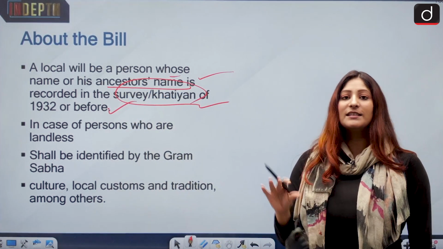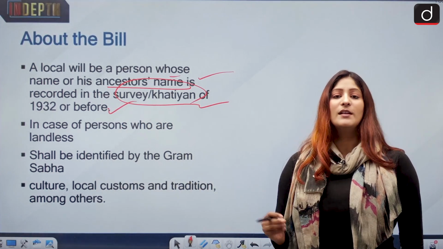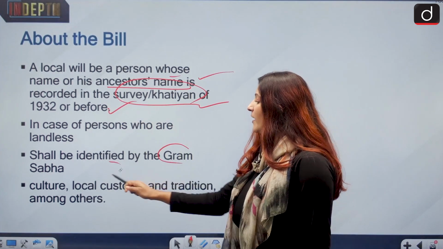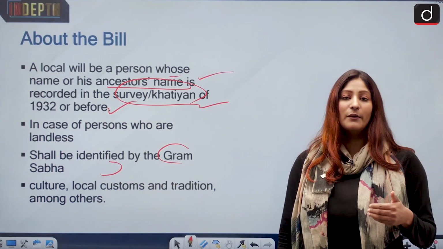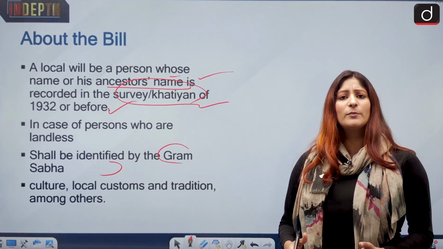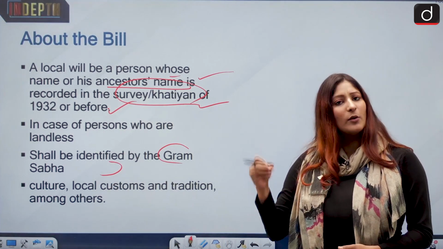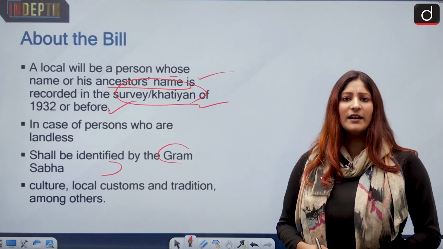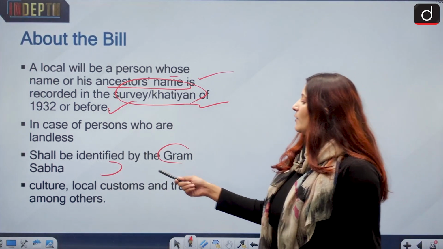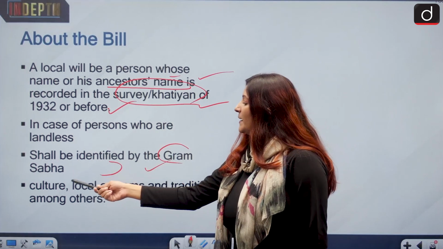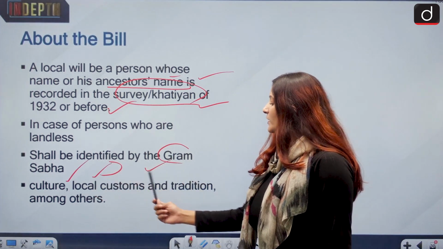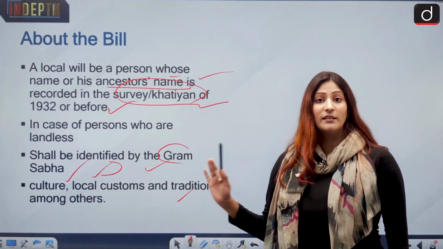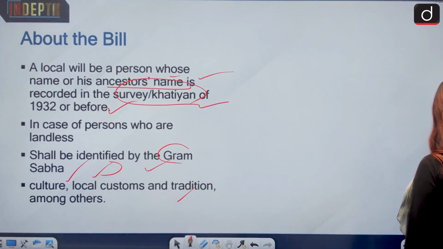If the person is landless, now the landless people might not have such identity, so they shall be identified by the Gram Sabha. Because this was also very controversial, that if you are going to provide local residentship to people only on the basis of land records, what about those who are actual residents but do not have that identity? So Gram Sabha will identify them, basing them on the kind of culture, local custom and tradition they practice. Again, this is very subjective, but still it can happen.